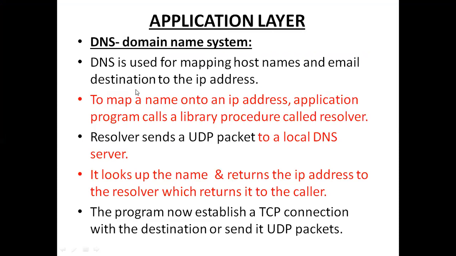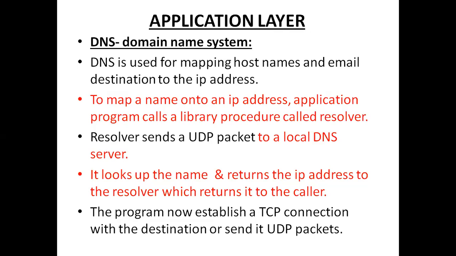So read the lines one by one. To map a name into an IP address, the application program will use a procedure called a resolver. The resolver will send a packet to the local DNS server. For example, for www.gmail.com or www.google.com, you require the IP address. So the resolver, a procedure in your client machine, will send the request to the local DNS server: I want the IP address of www.google.com or www.gmail.com.